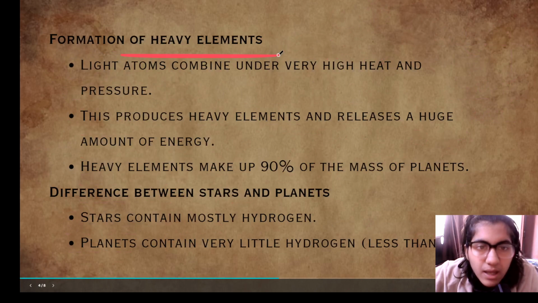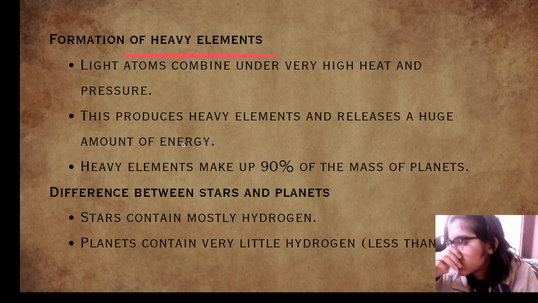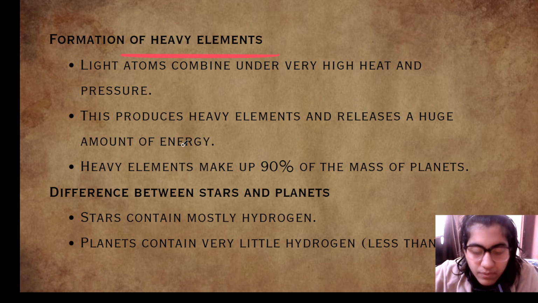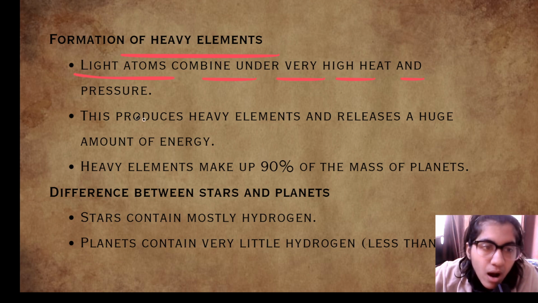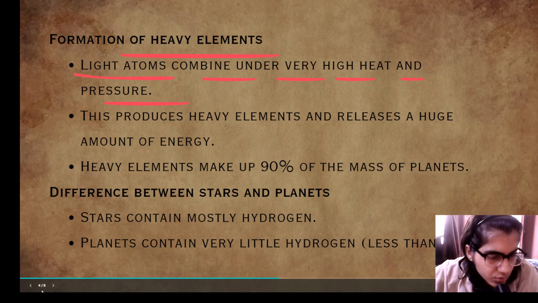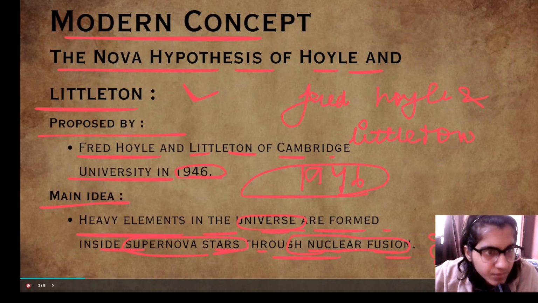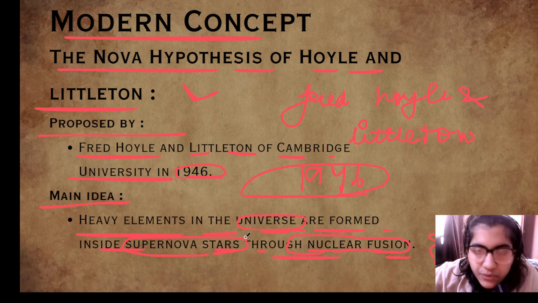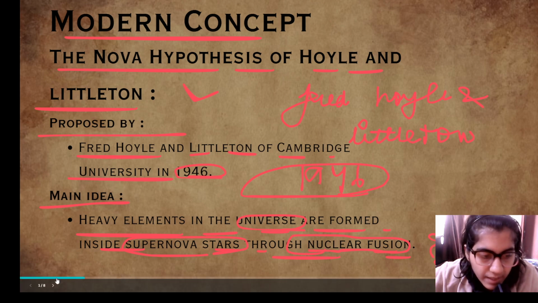Formation of the heavy elements. So now come back to our nova hypothesis. Light atoms combine under very high heat and pressure. So where do we stand? We have left in this that nuclear fusion happens in the supernova stars, and because of that heavy elements are formed.